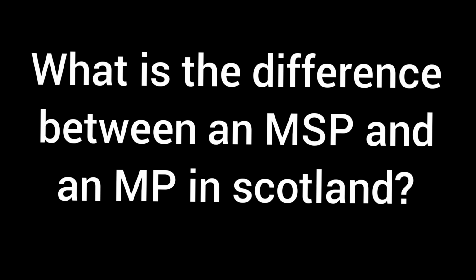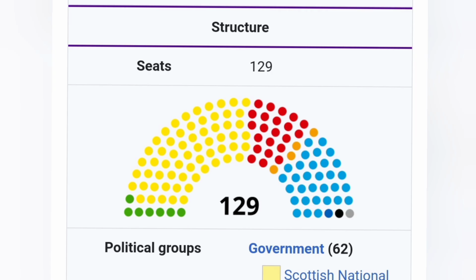So what do we call people who are elected to serve in the Scottish Parliament in Scotland? Well, we call those people a member of Scottish Parliament, an MSP. There are 129 elected members of Scottish Parliament. So this is an election that would occur only in Scotland to create their devolved parliamentary legislature.